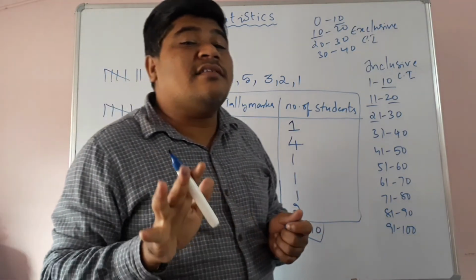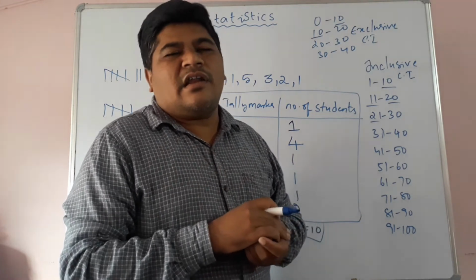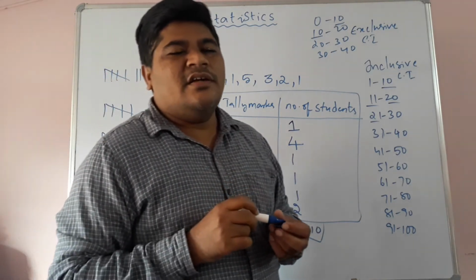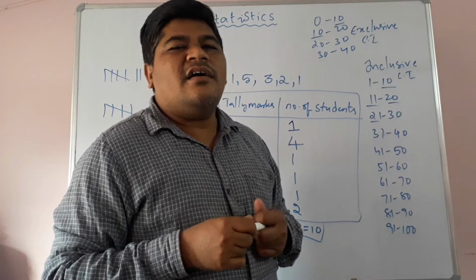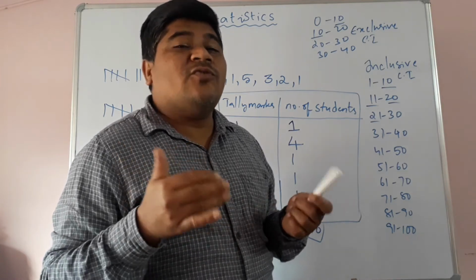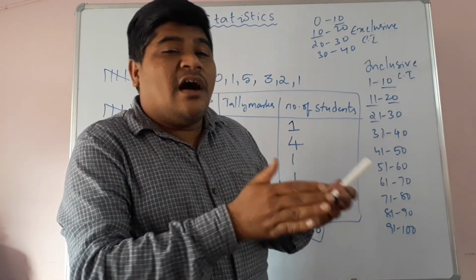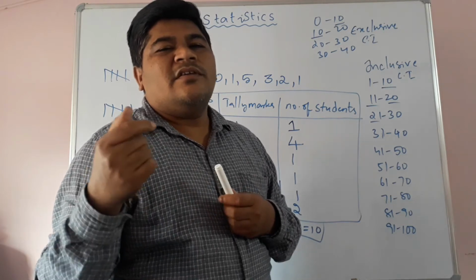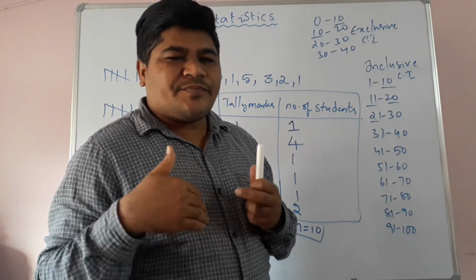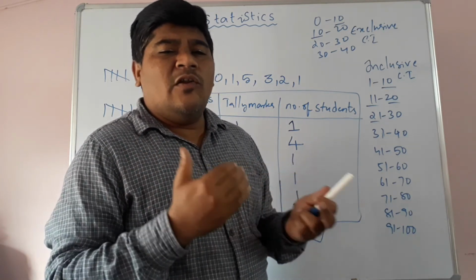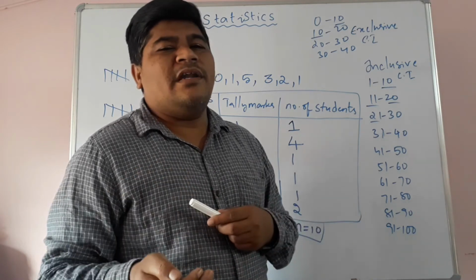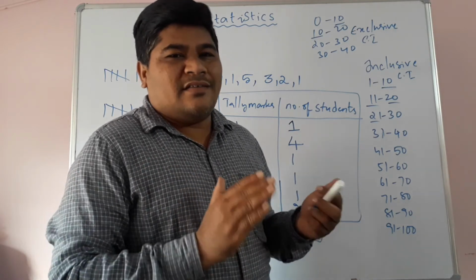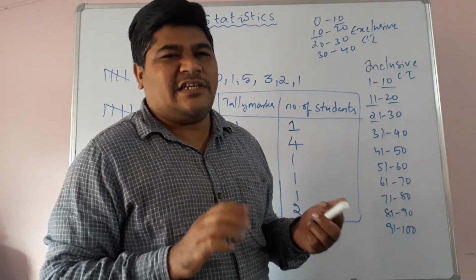Next, children, class size is the concept. How will we get the class size? Class size is the difference between any two successive lower limits or successive upper limits. So the difference between any two successive lower limits or successive upper limits is called the class size, H. That's represented with H.